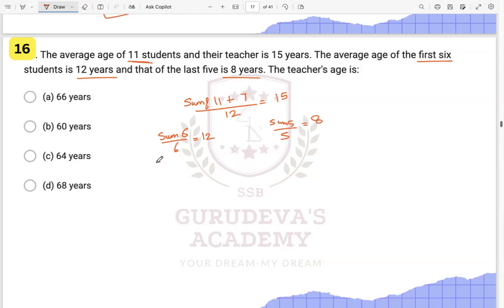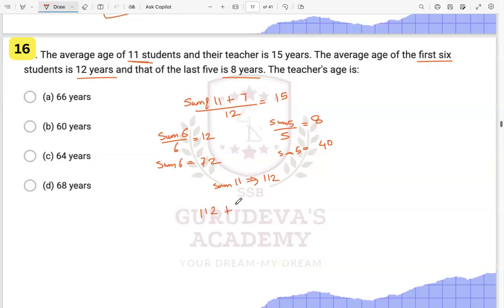So the sum of 6 is how much? 12 into 6, that is 72, and the sum of 5 will be 40. So the sum of these 11 students is 72 plus 40, that is 112, right? 112 over here.